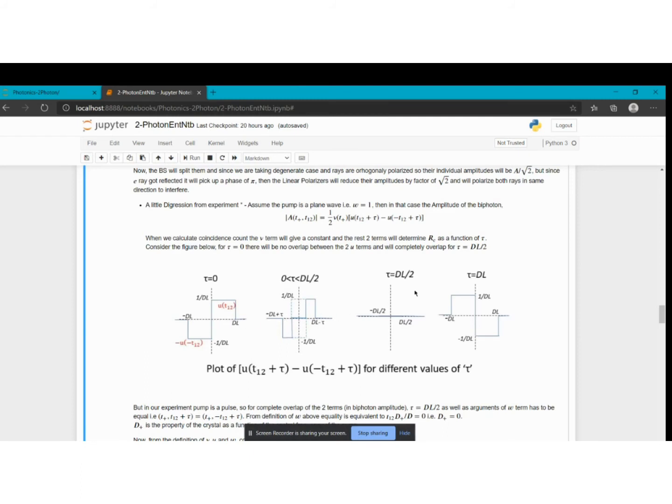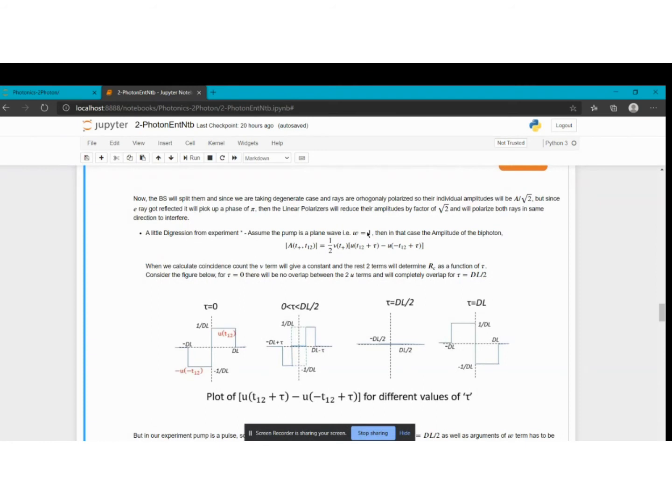So when tau equals dl by 2, these two terms will completely overlap, and the biphoton amplitude as well as the coincidence count will go to 0. So this was for the plane wave case, but even after inserting the W, you can think that the biphoton amplitude will get its minima at tau equals dl by 2, right?